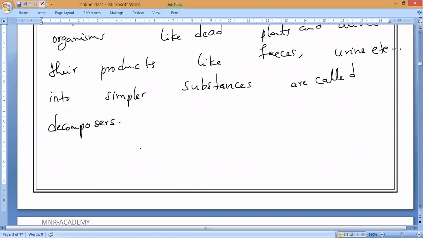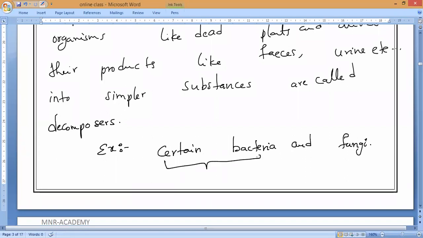Now, if we take examples, what is the example, Arya? Certain bacteria, and in the same way you can say fungi. These are examples. The bacteria which act as decomposers we call putrefying bacteria.